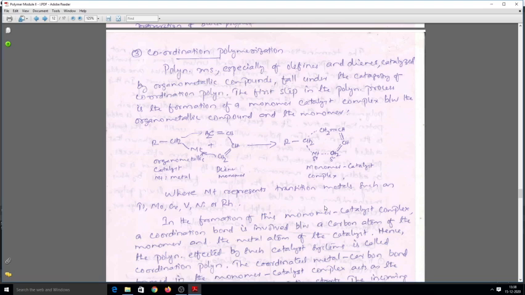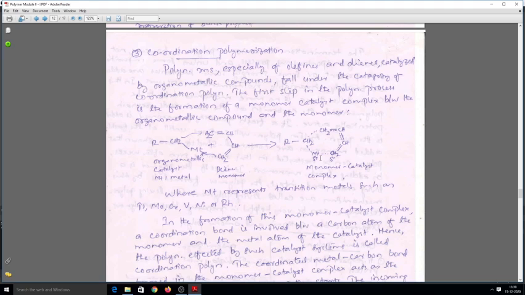In fact, the metal carbon bond will be established in the monomer catalyst complex. The metal atom of the organometallic catalyst and the carbon atom of the monomer unit will be bonded together, and then the new incoming monomer will interact with the metal atom and form a bond with it.